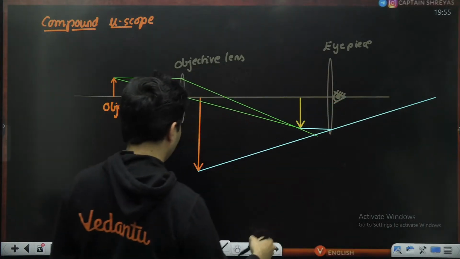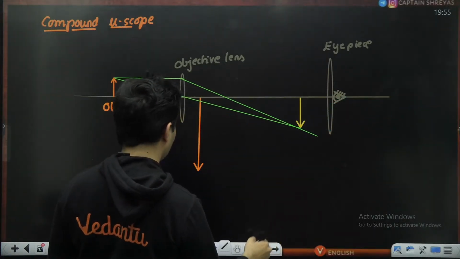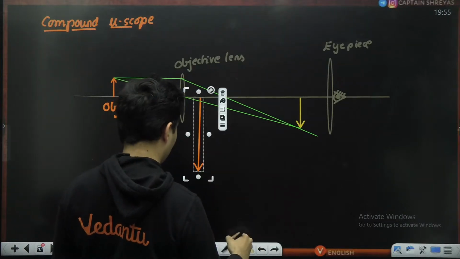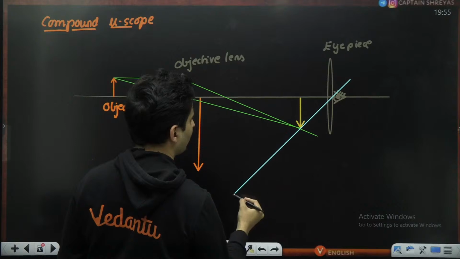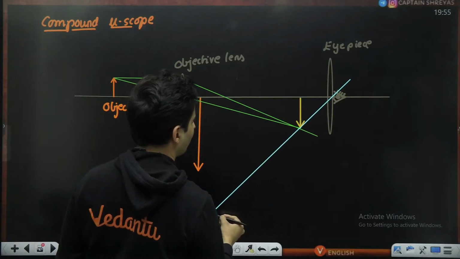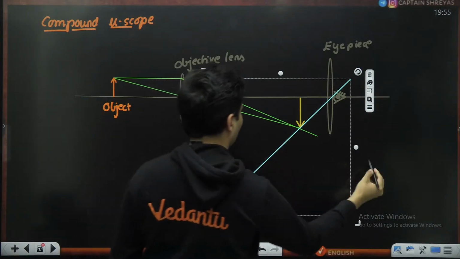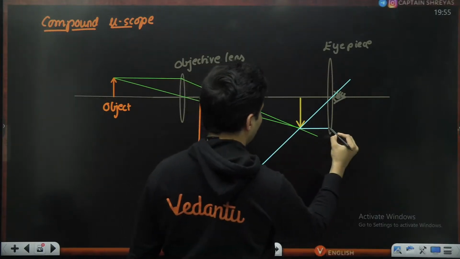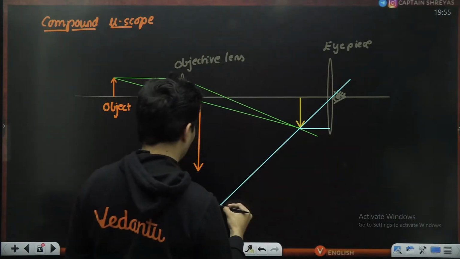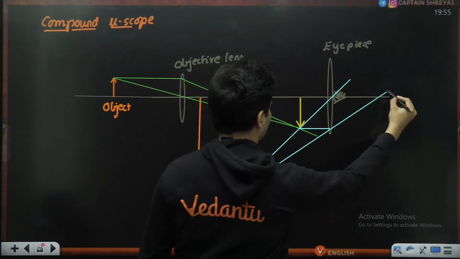Okay, it is not that great. So let me do one thing. I'll just draw lines like this so that I can deliberately make them meet somewhere, nothing more, and then show it like this.